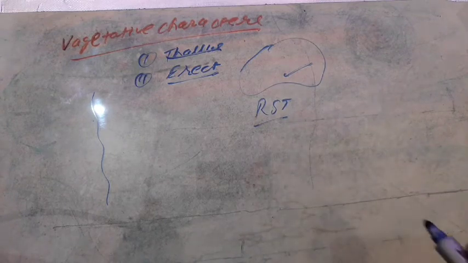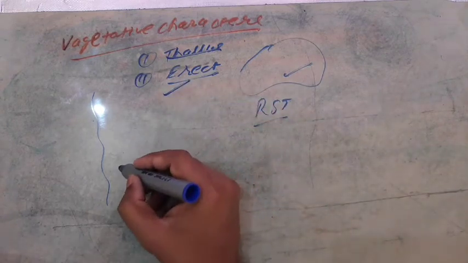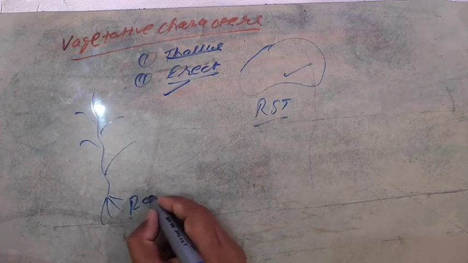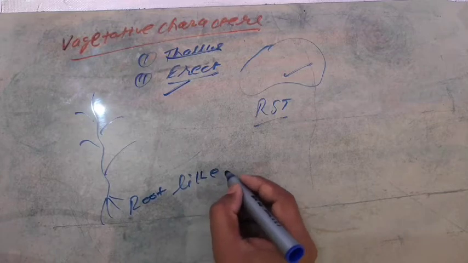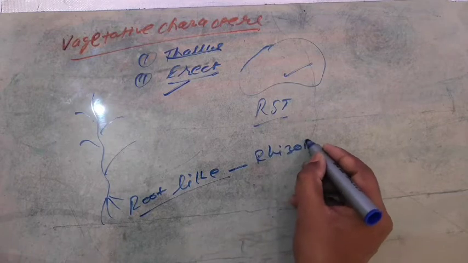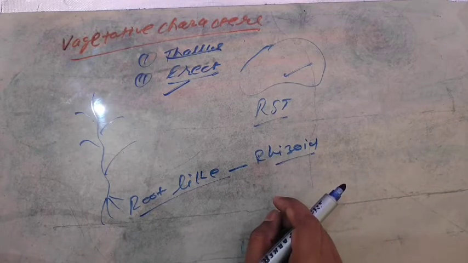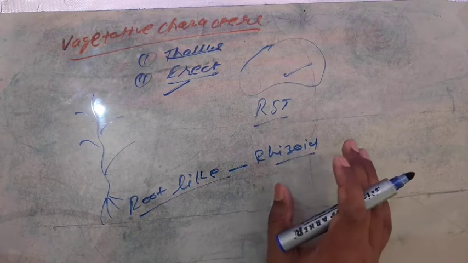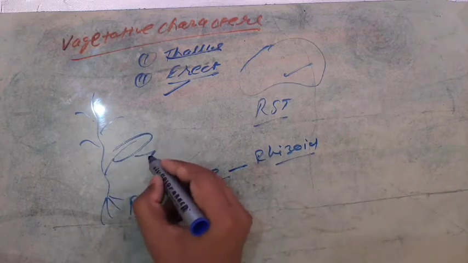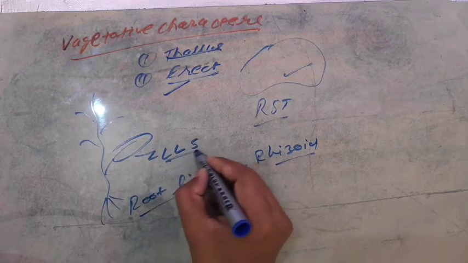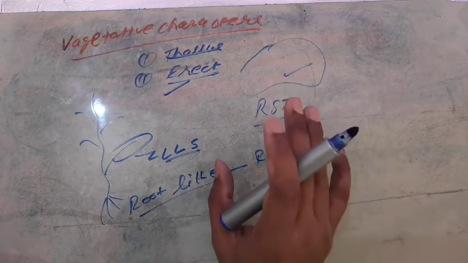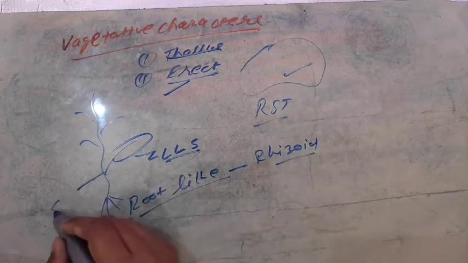Now back to the erect structure. When the structure is erect, it consists of a root-like structure, which is known as rhizoid. It is not a true root because it lacks vascular bundles. The leaf-like structure is also not a true leaf because of the absence of vascular bundles, and the same goes for the stem-like structure.